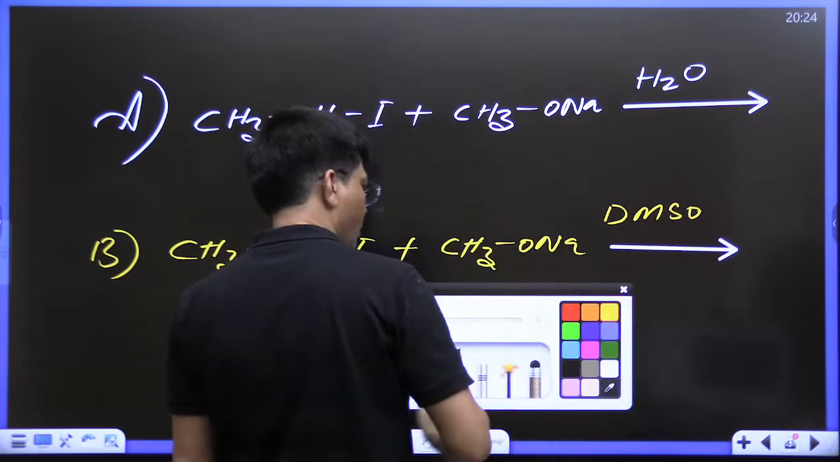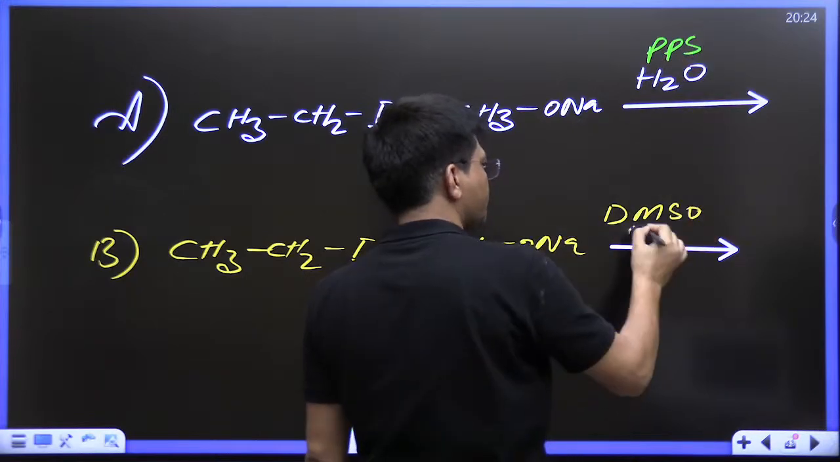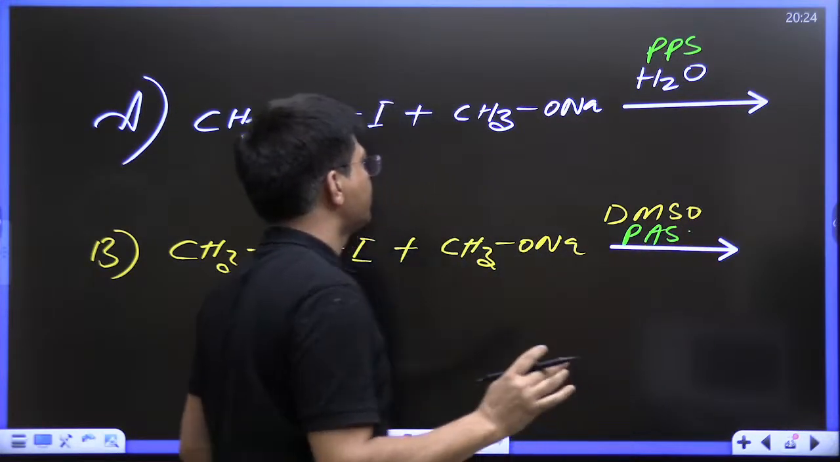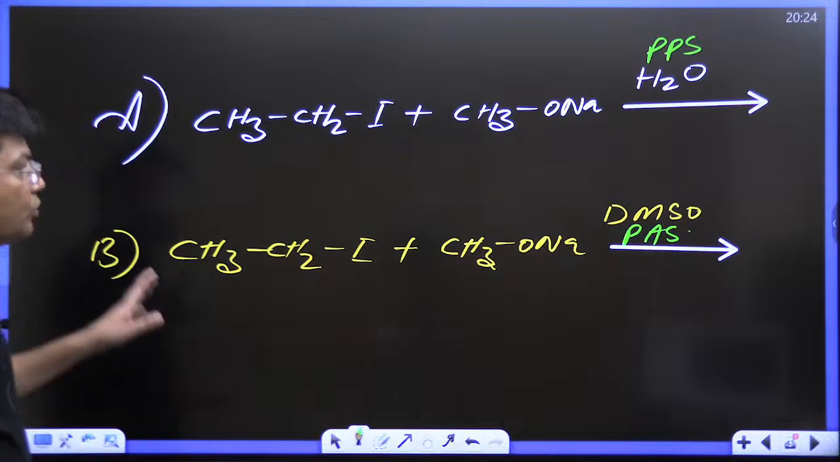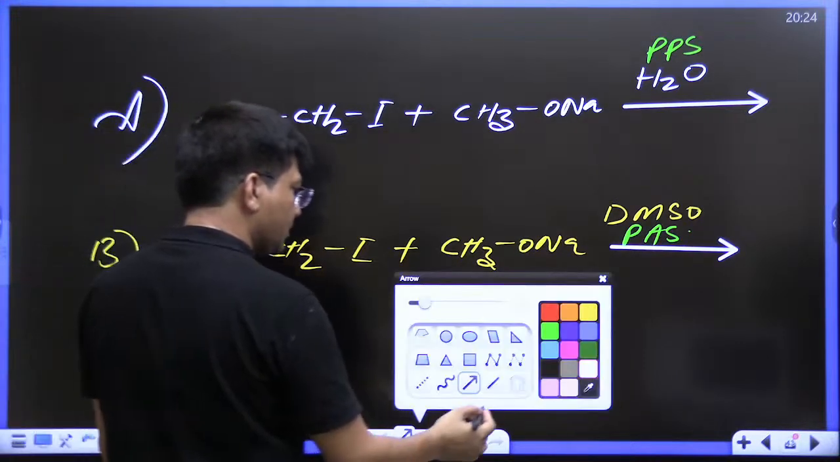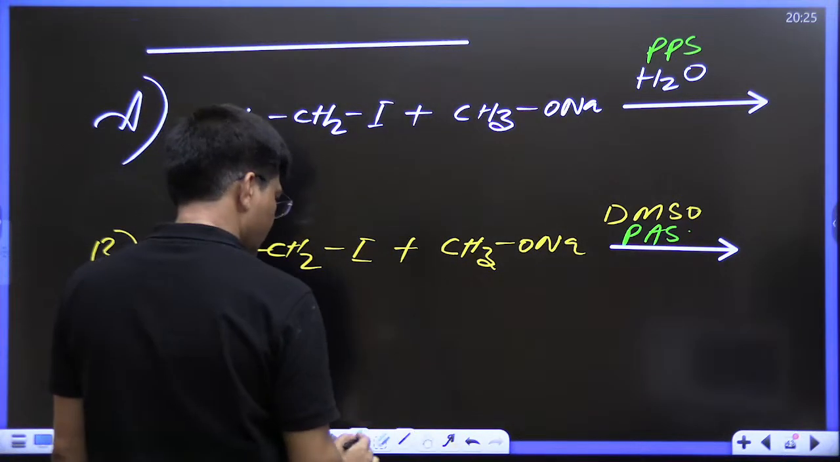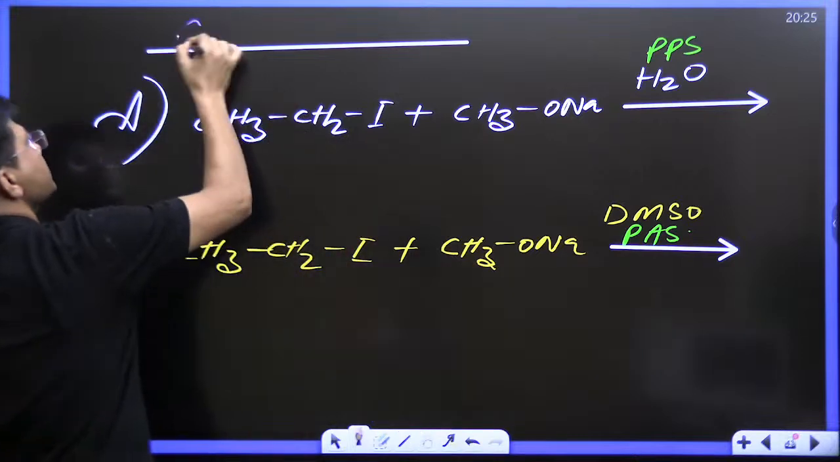We know that water is a polar protic solvent and DMSO is a polar aprotic solvent. Kids, the question was: which will react fast? Compare the rate of reaction. This was the question, kids.